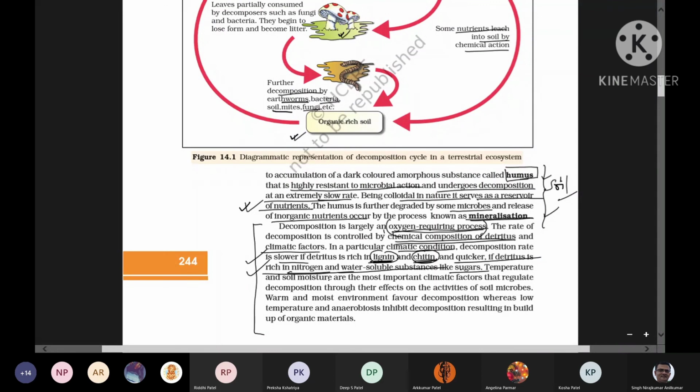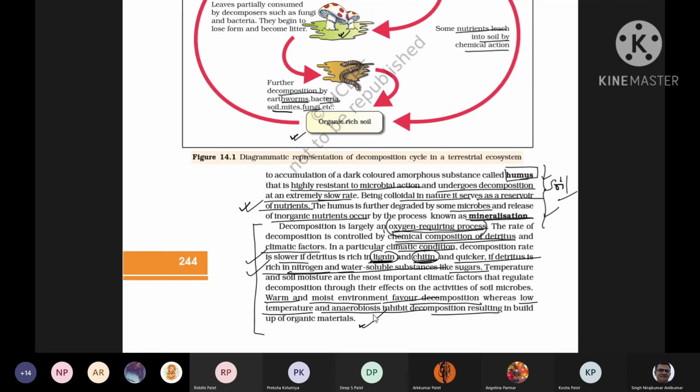Then apart from that, temperature and soil moisture play an important role in the entire decomposition process, right? Normally, a warm and moist environment favors the decomposition process. और यदि कम temperature हो, low temperature and low moisture as well as an anaerobic environment, they inhibit the decomposition process, resulting in the building up of organic materials, right? I mean low temperature and anaerobic environment slow down the decomposition process, whereas a warm and moist environment favors the process of decomposition.